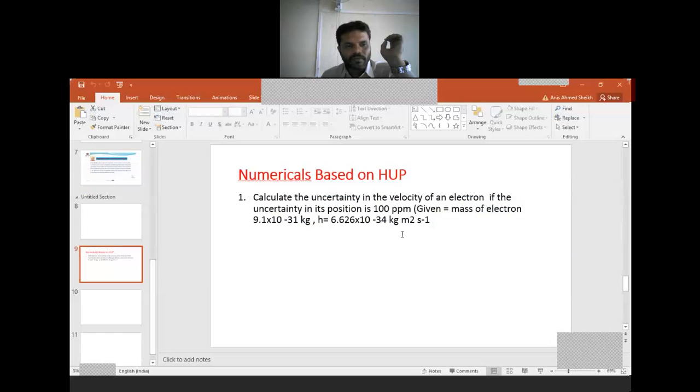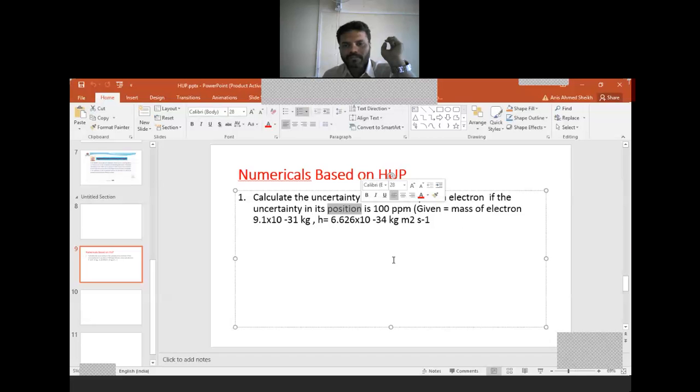Now, here we will see a numerical based on this. Calculate the uncertainty in the velocity of an electron if the uncertainty in position is 100 pm. The given values are: mass of electron is 9.1 into 10 to the power minus 31 kilogram, h is Planck's constant, and the uncertainty in position del x is also given.